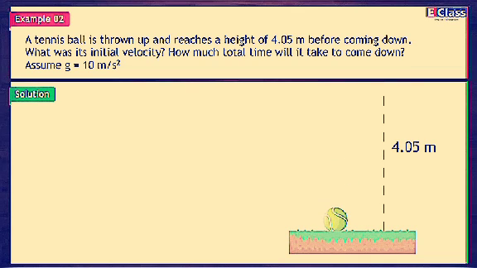Example 2. A tennis ball is thrown up and reaches a height of 4.05 meters before coming down. What was its initial velocity? How much total time will it take to come down? Assume g is equal to 10 meters per second square.